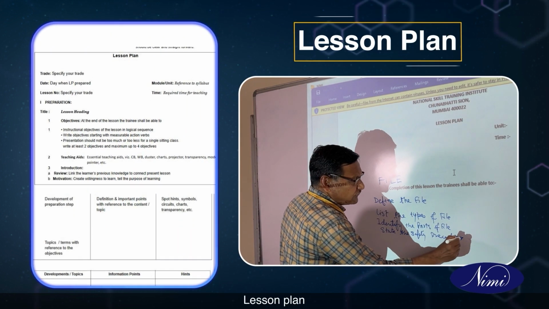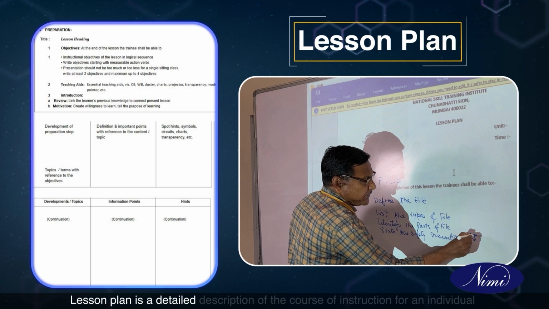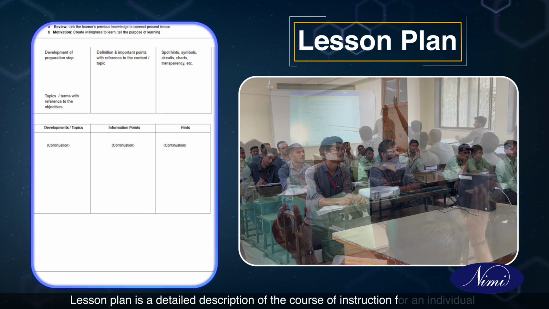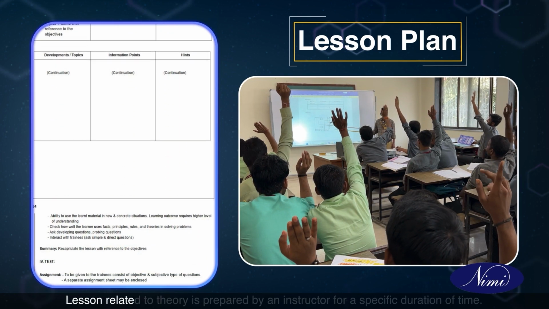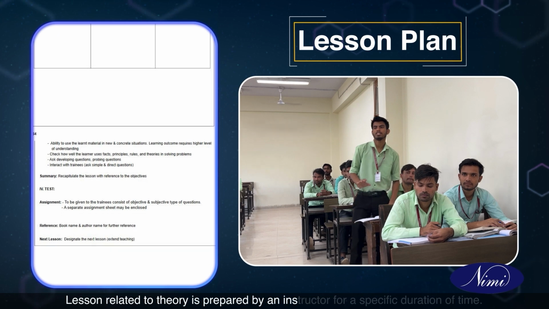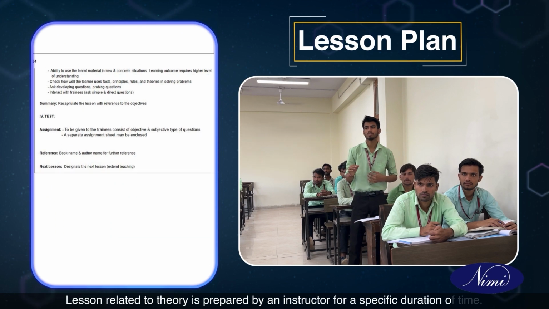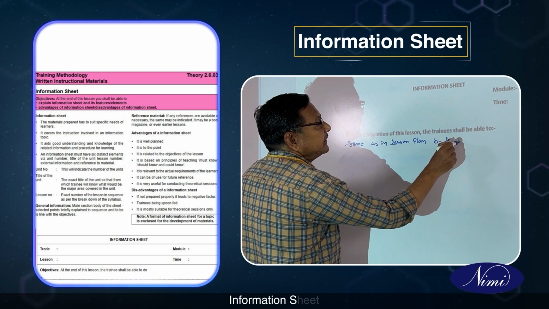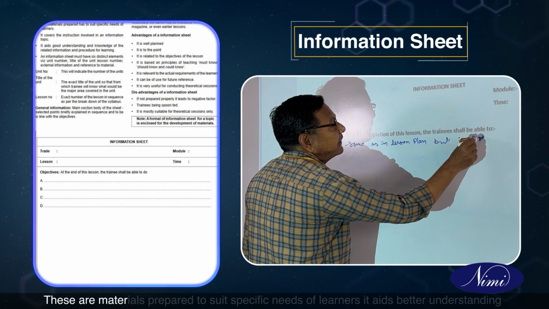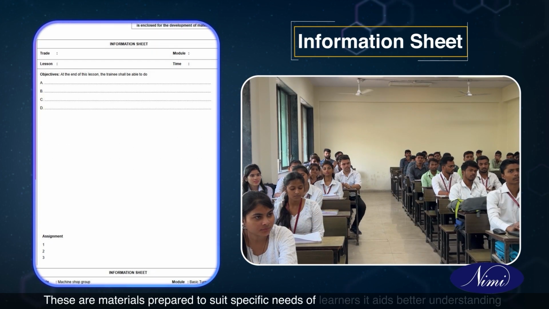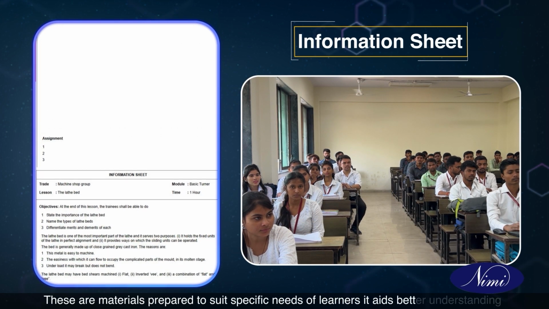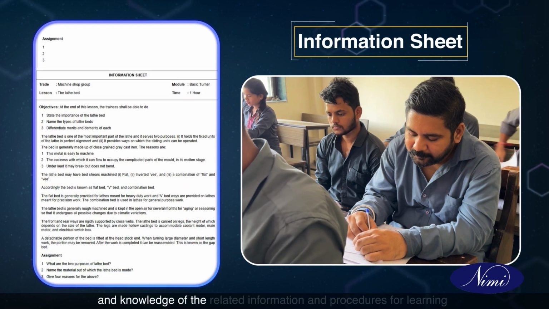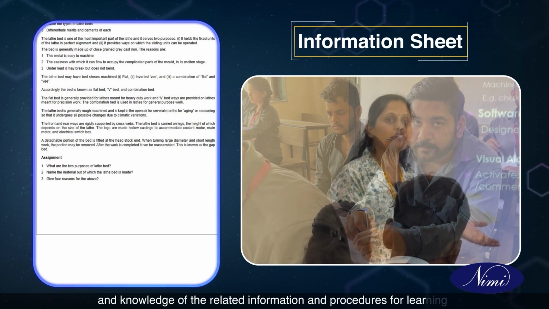Lesson plan. Lesson plan is a detailed description of the course of instruction for an individual lesson related to theory, prepared by an instructor for a specific duration of time. Information sheet. These are materials prepared to suit specific needs of learners. It aids better understanding and knowledge of the related information and procedures for learning.